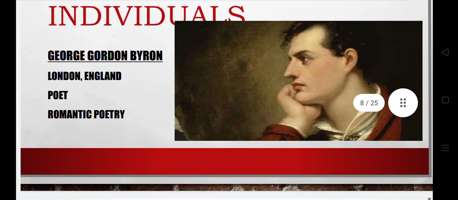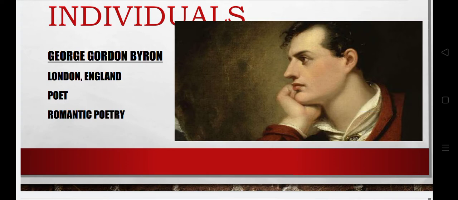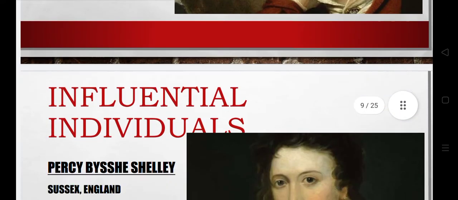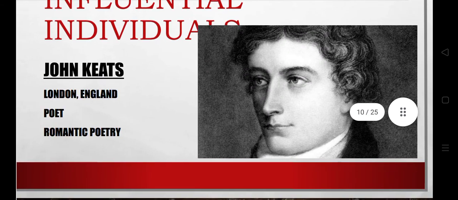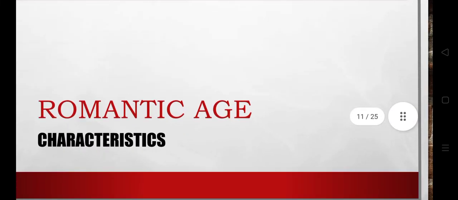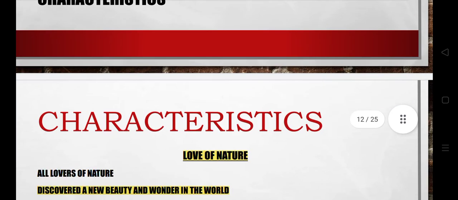And George Gordon Byron, he was a poet, and another figure, P.B. Shelley. P.B. Shelley was a very important literary figure, a poet, and his work includes Ode to the West Wind. Another important figure, John Keats, and his important works include Ode to a Nightingale and Ode on a Grecian Urn. And now we'll see the characteristics of the romantic age.